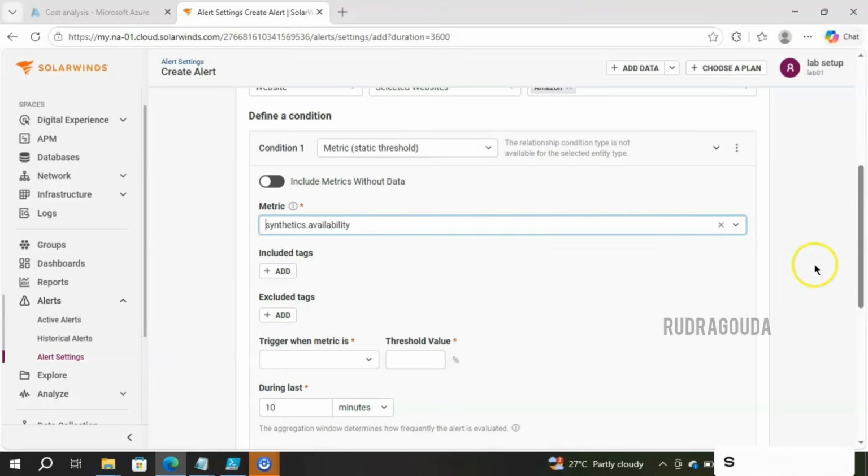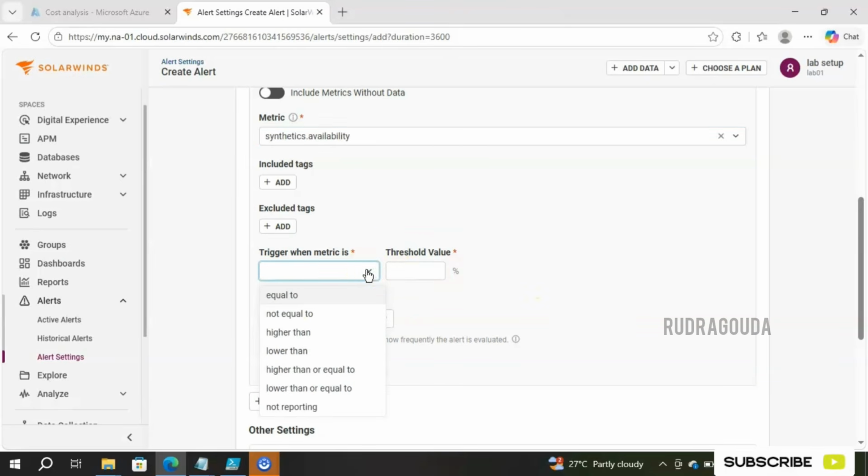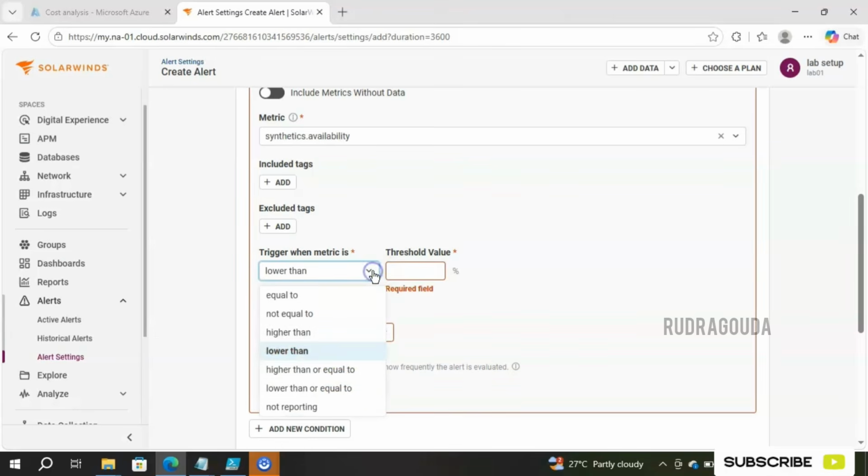Then comes the important part, that is trigger when the metric is. For example, if you click on this button, it will show what you are going to set: equals to, not equals to, higher than, lower than, higher than or equals to, lower than or equals to, and finally not reporting. So these many options are here. Based on the need, we need to choose. So for now, I will go with the lower than option.